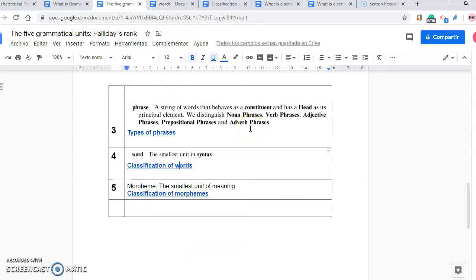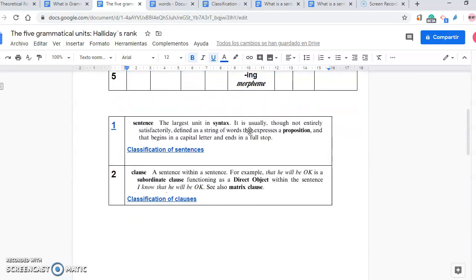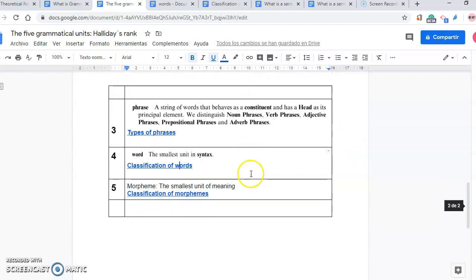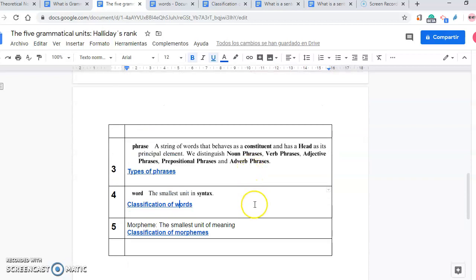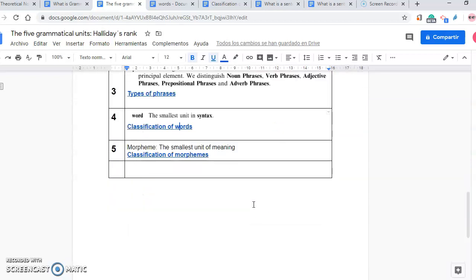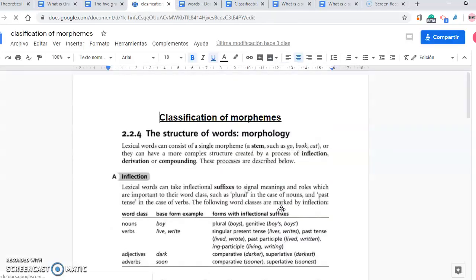Let's go back to the 5 grammatical units. We talked about already sentences, we talked about clauses, we talked about phrases, we talked about words and their classifications, and lastly, we need to talk about morphemes. What are morphemes? Morphemes are the smallest unit of meaning. You know that phonemes are the smallest unit of sound. Morphemes are the smallest unit of meaning. So let's look at morphemes more closely.